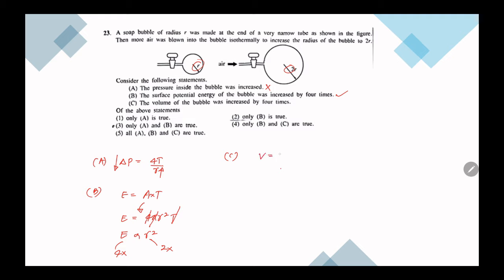C, volume of the bubble was increased by 4 times. So what is the volume? 4 by 3 pi r cube. 4, 3, pi is constant, volume is proportional to r cube, radius doubled, then volume is 2 to the power 3, which is 8 times. So this is wrong. Then only B is true.